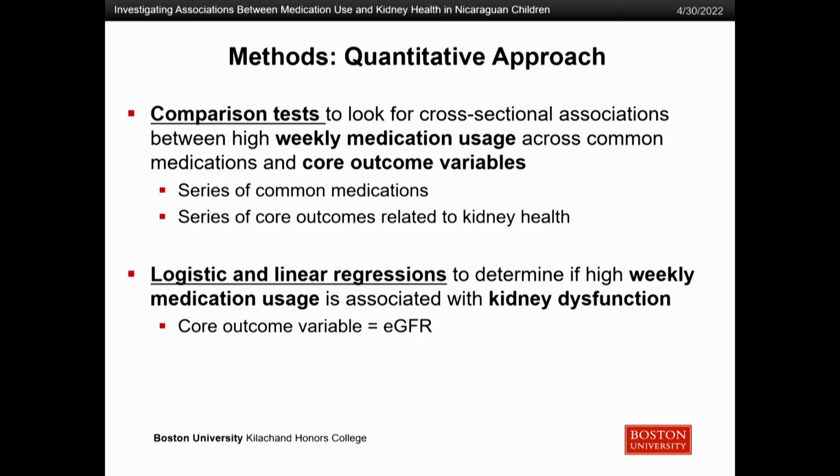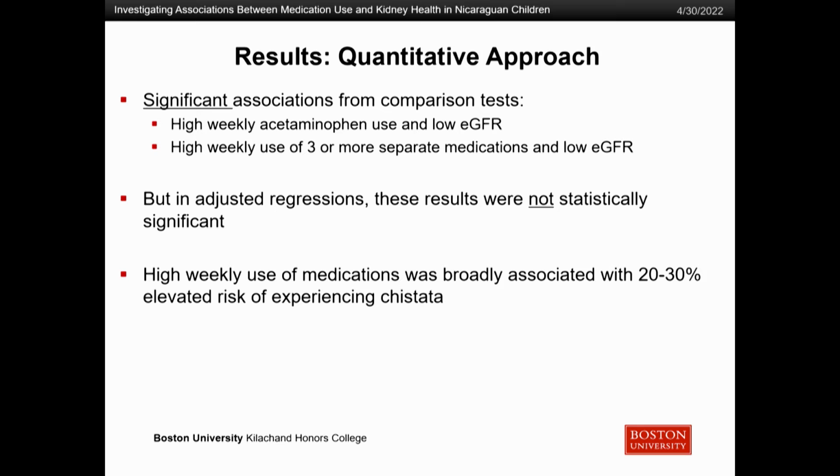So from the quantitative approach, initially I did see some significant associations in those first comparison tests, specifically between acetaminophen usage and eGFR. Low eGFR is an indication of kidney disease in children, and then also between an aggregate variable of multiple different types of medications being used at high frequencies and low eGFR.